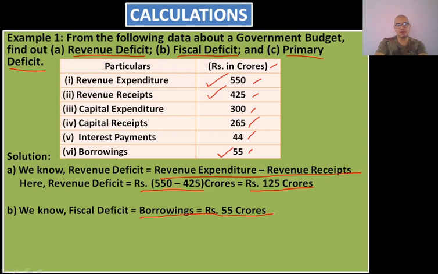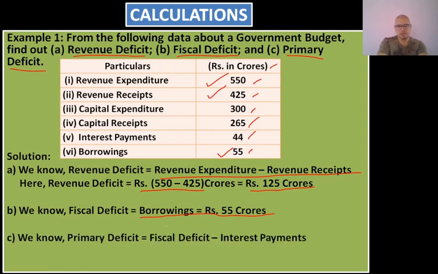What is the formula for primary deficit? The formula for primary deficit is fiscal deficit minus interest payments.